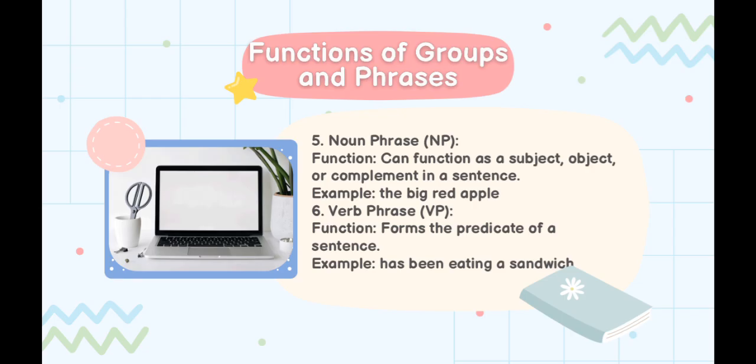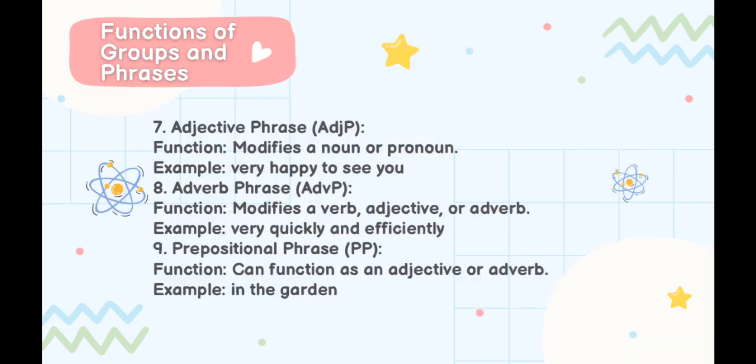Phrase. Five is noun phrase. It can function as an object, subject, or complement in a sentence. For example, the big red apple. Six is verb phrase. The function is to form the predicate of a sentence. For example, has been eating a sandwich. Seven is adjective phrase.